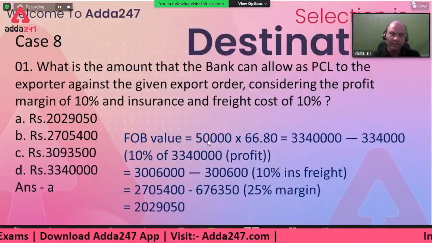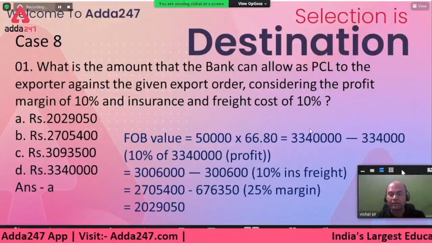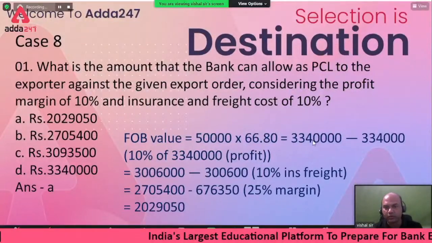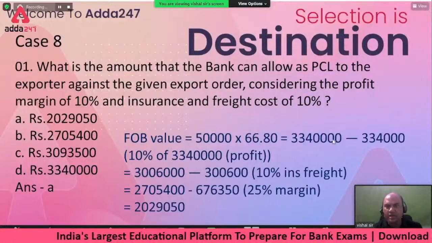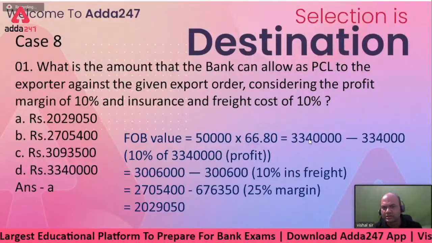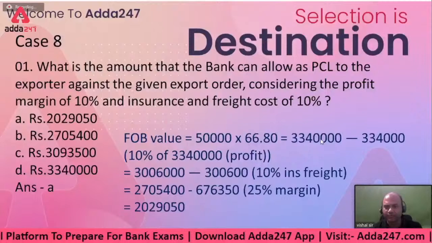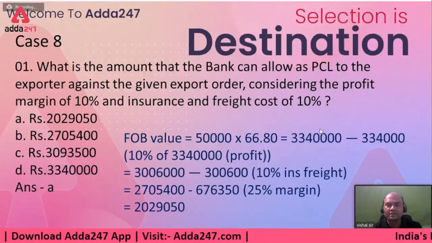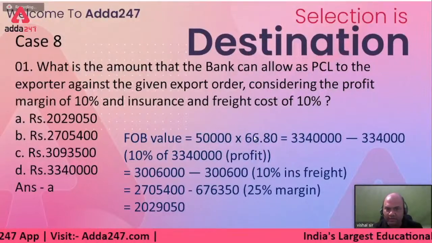So let's find out the INR value first. 50,000 into 66.8, that is 334 and 4 zeros. So something about 3 crores, 34 lakhs. Yeah, 33 lakhs, 40,000. So this is the amount which I am getting through multiplication.